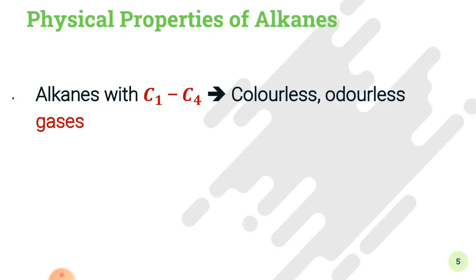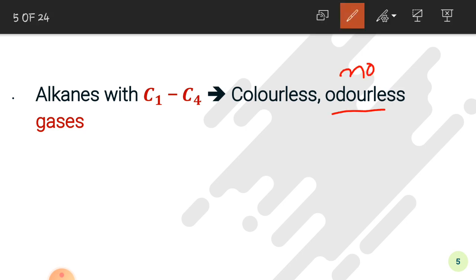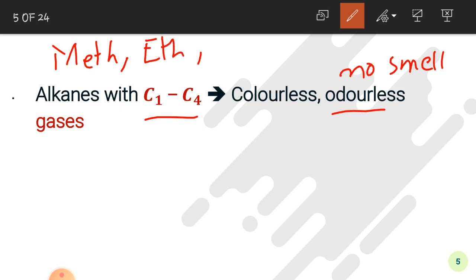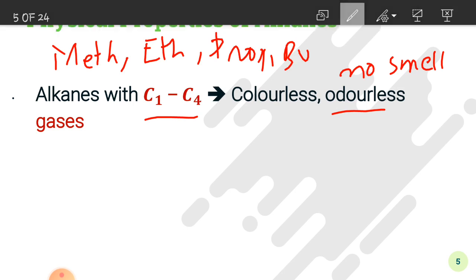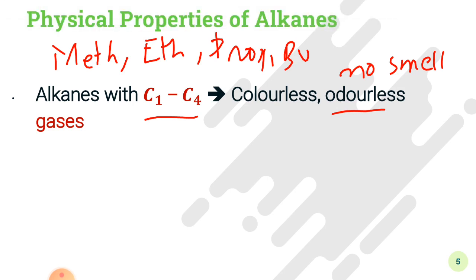So now we will study about the physical states of the alkanes. Alkanes having carbon number 1 to carbon number 4 are colorless, odorless gases. Odorless means that they have no fragrance, or you may say no smell. By C1 to C4 I mean alkanes that are methane, ethane, propane, butane. These alkanes are colorless, odorless gases.